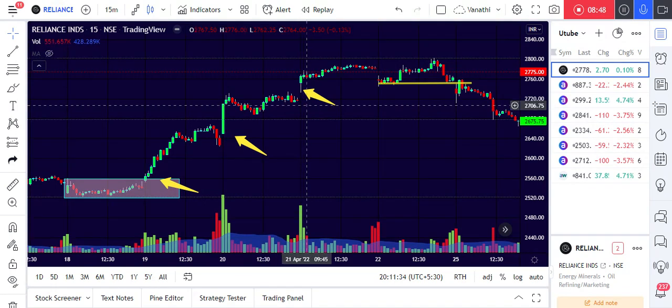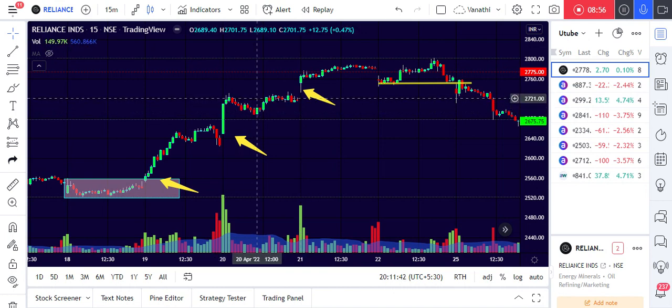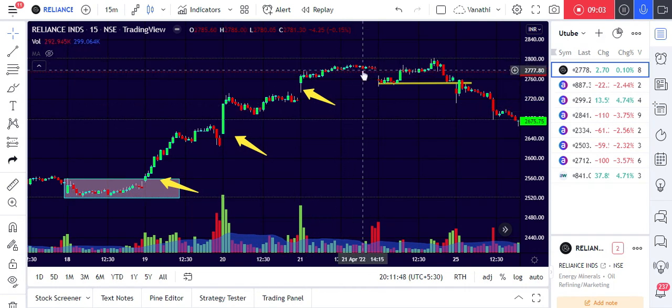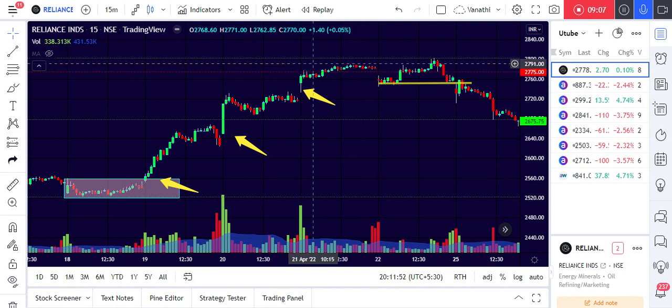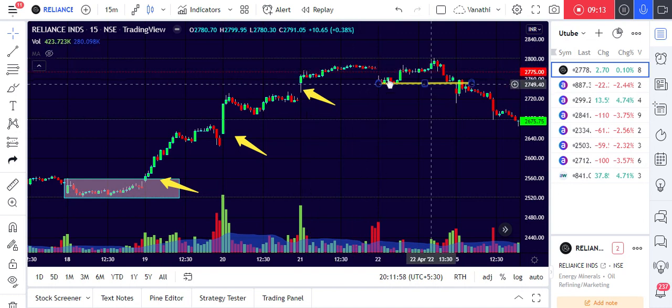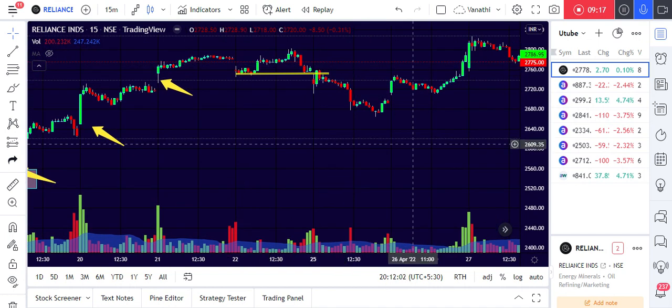The next day, even though the price opened above the previous day's high and closed above it, since the previous day the buyers were not showing interest, it continued and moved in a sideways range. If you note it carefully, it has formed a consolidation zone, and once it is broken we can expect a downside move. So that's what has happened, the price fell down.